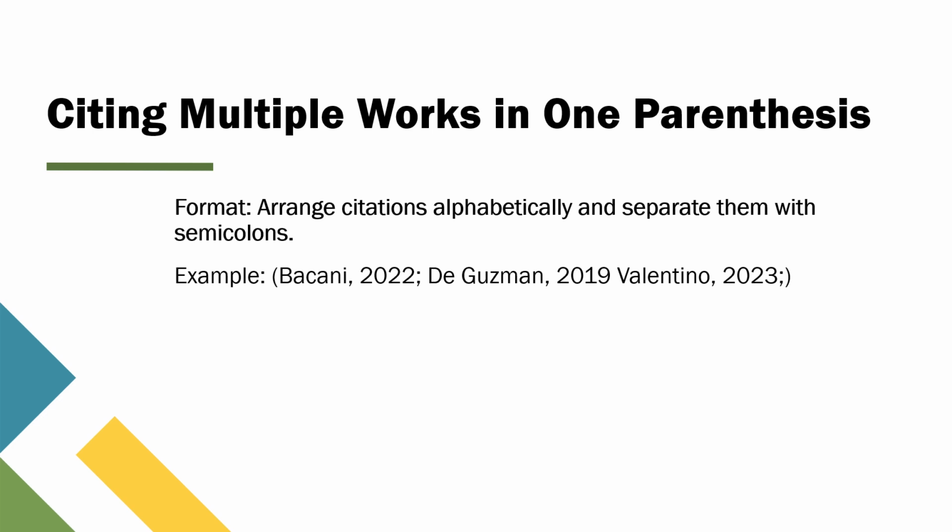There are times when you want to back up your point with evidence from several different sources. Instead of citing each one separately, you can combine them into a single parenthetical citation. Here's how you do it. Arrange the citations alphabetically by the author's last name and separate each citation with a semicolon. This keeps your writing neat and organized while still giving credit to all the sources you've used.